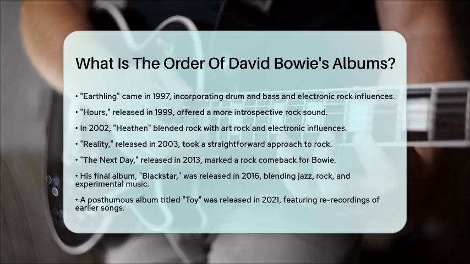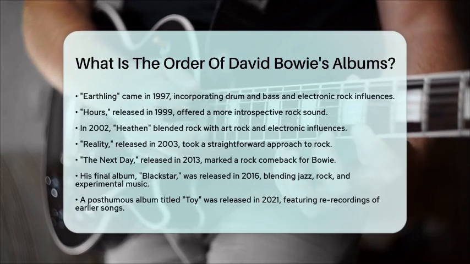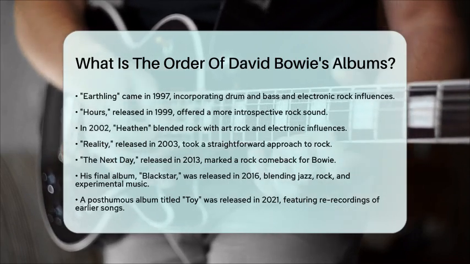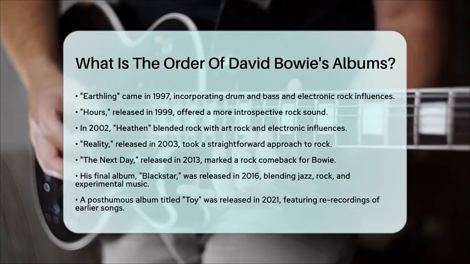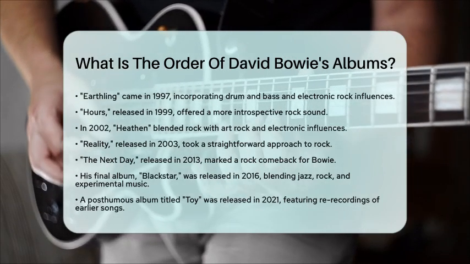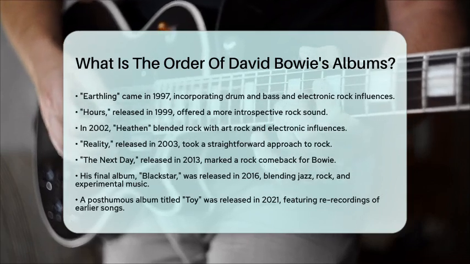In 2002, he released Heathen, blending rock with art rock and electronic influences. Reality, released in 2003, took a straightforward approach to rock. The Next Day, released in 2013, marked a rock comeback for Bowie, referencing his past styles.